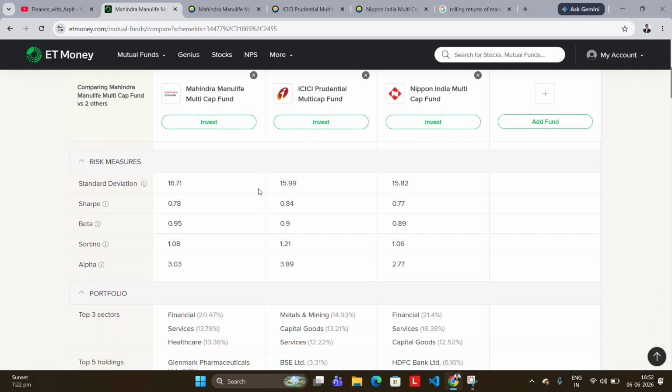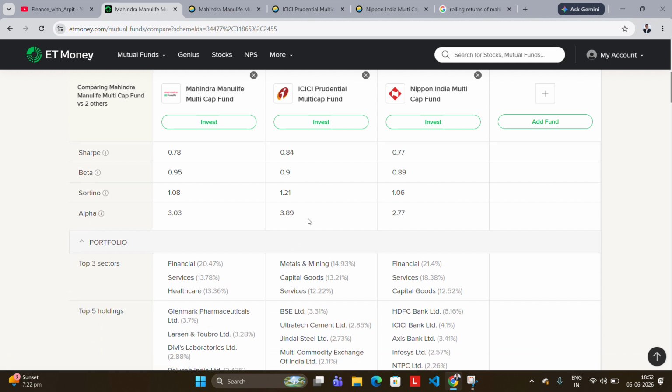Okay. Let's see the other ratios too. In the Sharpe ratio, ICICI Prudential is number one, then Mahindra, then Nippon. In the beta ratio, Mahindra is number one, then ICICI, then Nippon. In the Sortino ratio, ICICI is first rank, then Mahindra, then Nippon. And in alpha also, as we can see, ICICI, Mahindra, and Nippon. So as we can see, I guess sometimes the larger the AUM, the more difficult it becomes for the fund manager to get into any stock or to leave any stock completely.